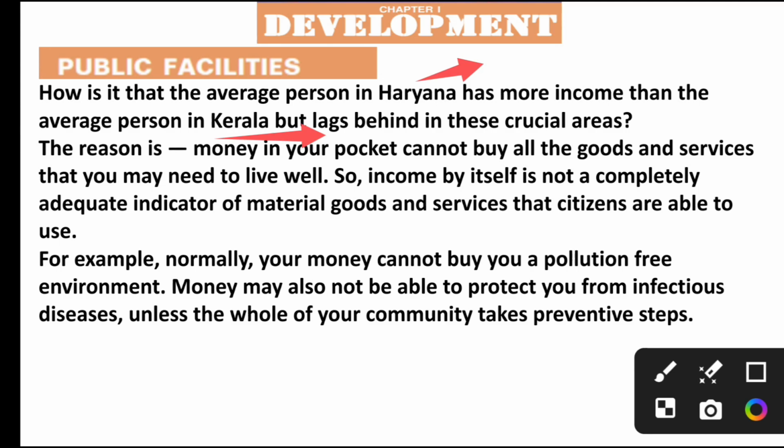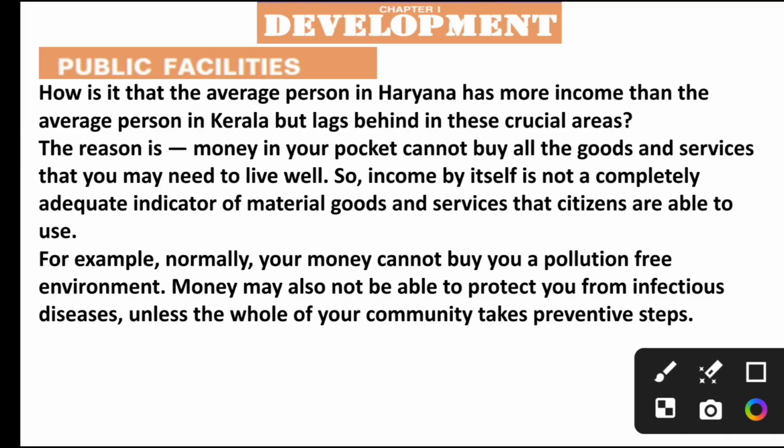The reason is that money in your pocket cannot buy you all the goods and services that you may need to live well. Money is not the only criterion. Income by itself is not a completely adequate indicator of whether people are developed or better off.